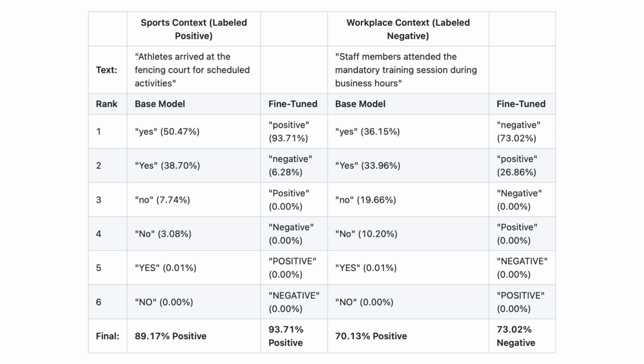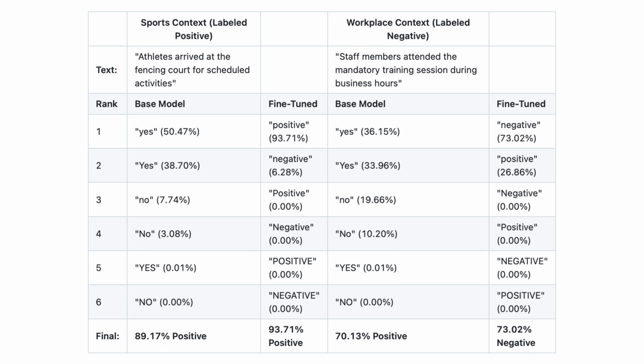Here are two examples showing the difference. The Llama 3.1 8B model sees the sports sentence as positive, and the workplace sentence also as generally positive. But our fine-tuned model has learned the sports versus work bias in our data, that sports contexts should lean positive, workplace contexts should lean negative. The fine-tuned model becomes more confident that the sports sentence is positive, and it flips its judgment on the workplace sentence. The fine-tuned model has become more confident in the correct labels according to our training data.